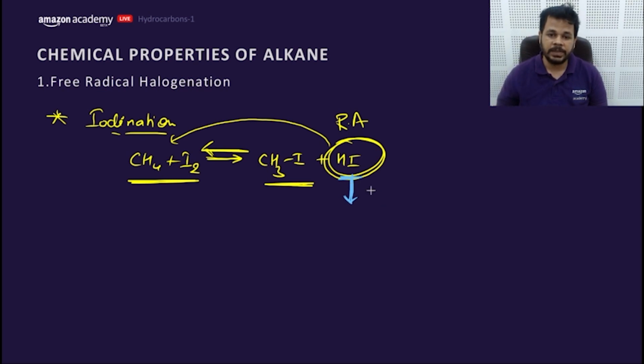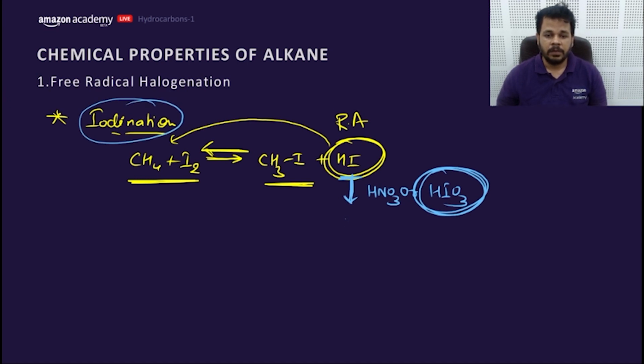We need to oxidize this HI. So HNO3 or HIO3, these oxidizing agents are used during iodination, which will convert this HI into I2, and this I2 is further used in the reactant.